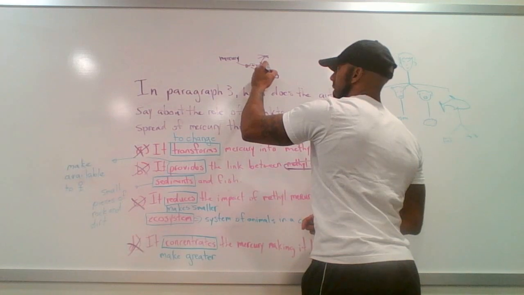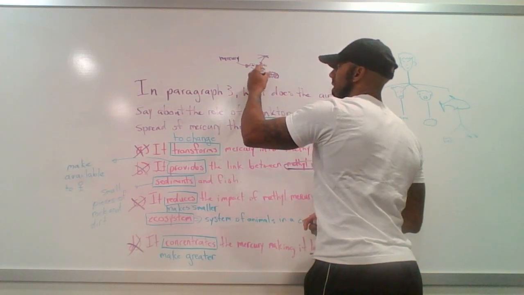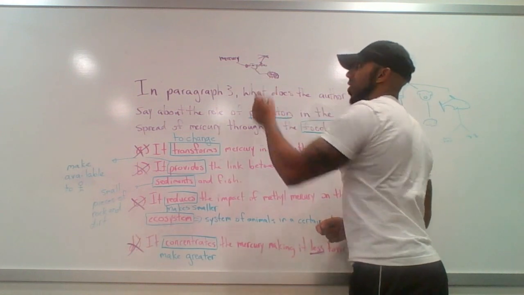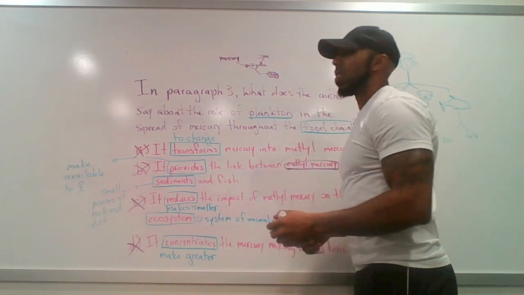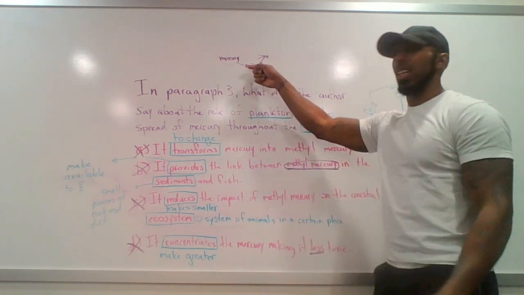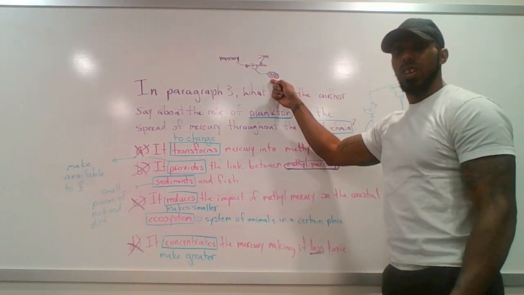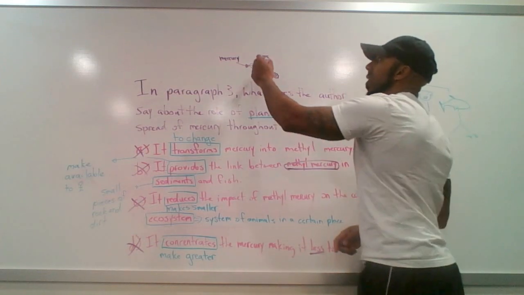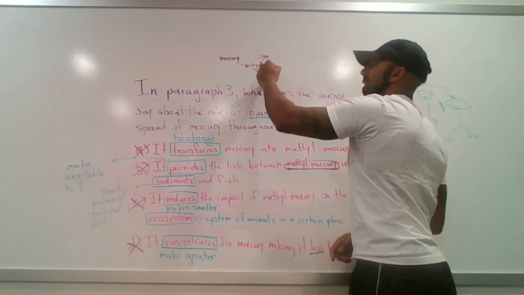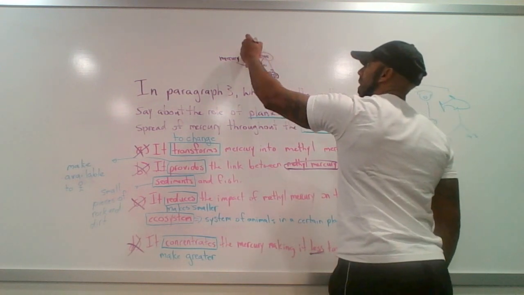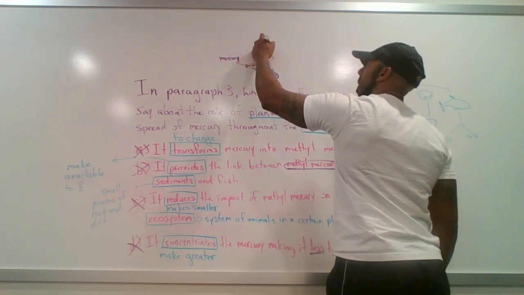We can see some bacteria eating this, and now here is where the mercury is transformed into methyl mercury. So now, because the bacteria is eating everything from here, this is a methyl mercury. Okay, the plankton will eat this bacteria, and then in turn will be contaminated with methyl mercury.